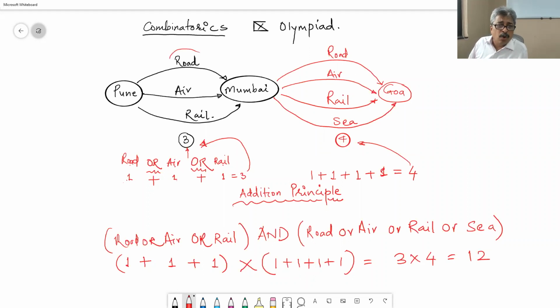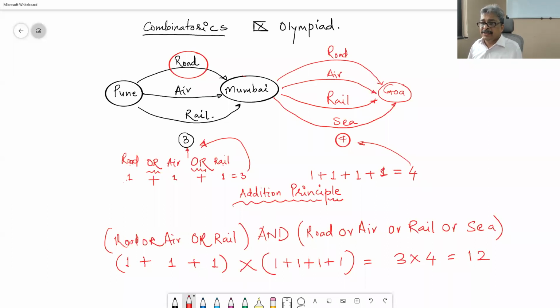Suppose I go by road from Mumbai to Goa. How many choices do I have? 4 choices. So if the first choice is road, then my final route will be road followed by road, road followed by air, road followed by rail, road followed by sea.